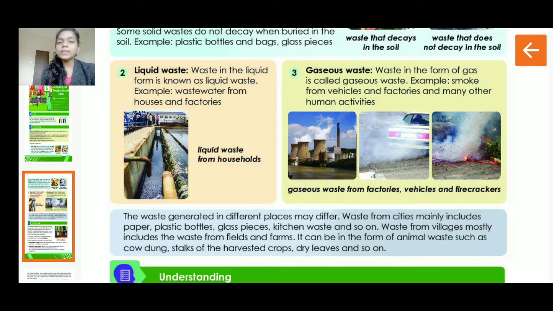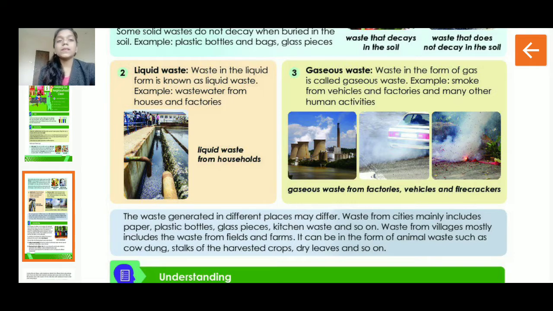For example, waste water from houses and factories. Whatever waste water we have in our house, all the drainage water, the kitchen water we use for cleaning utensils, all the toilet and bathroom water, all that waste water, all the drainage water is your liquid waste. Even the waste liquid from big factories and industries, they have their waste water and it comes in the form of liquid waste, right? So that is your liquid waste.